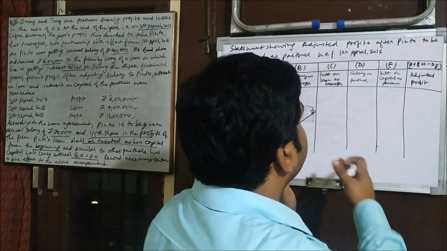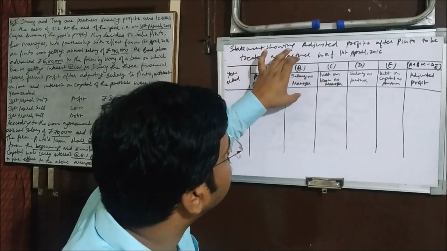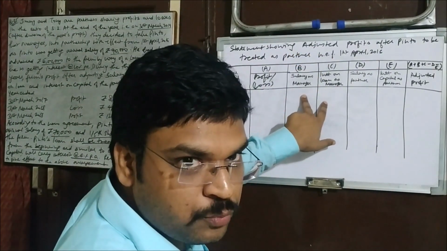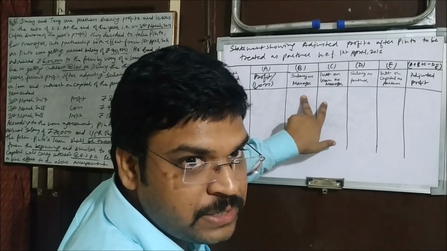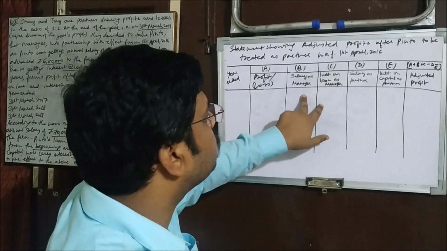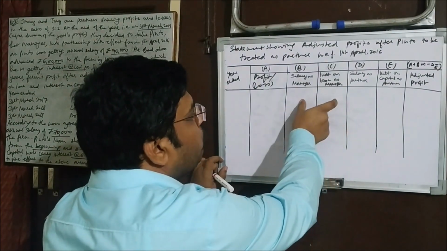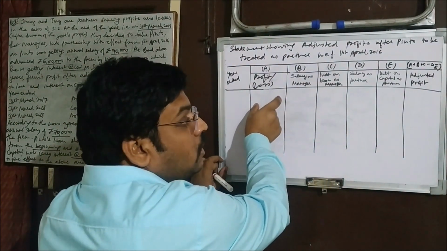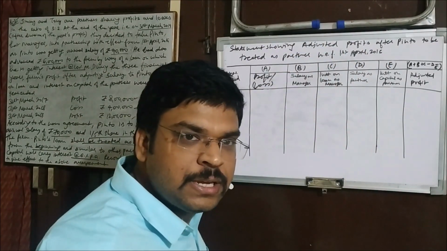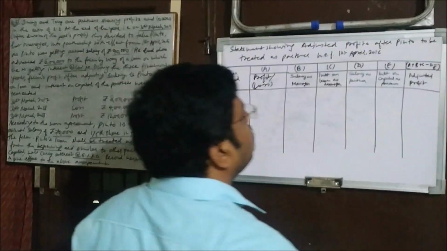After adjusting, we will add this and this. It means he has received these two things out of profit. These have reduced the profits, so now we will put them back to the profit. This has already been deducted, now we will add it to profit. Now we will deduct this, and then the adjusted profit will be there. Understood? Okay, now let's start.